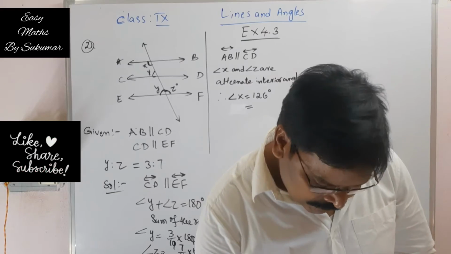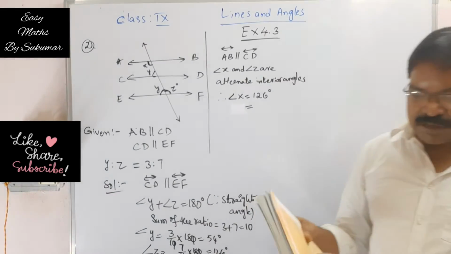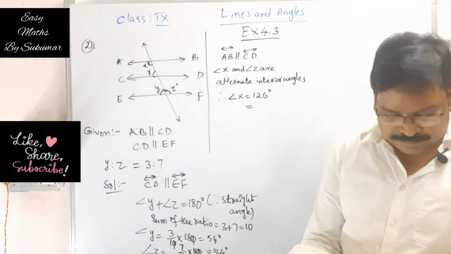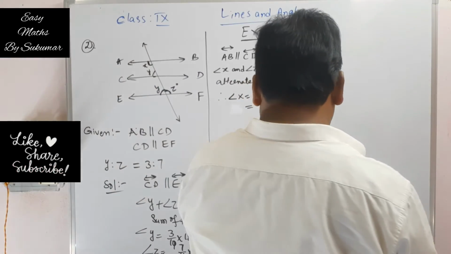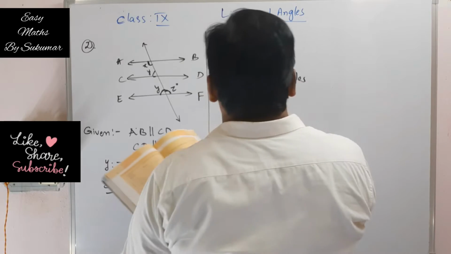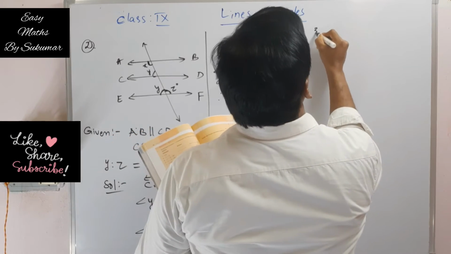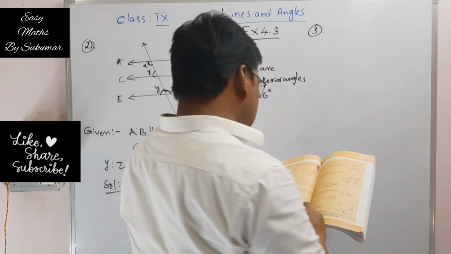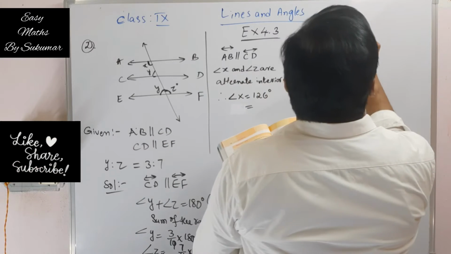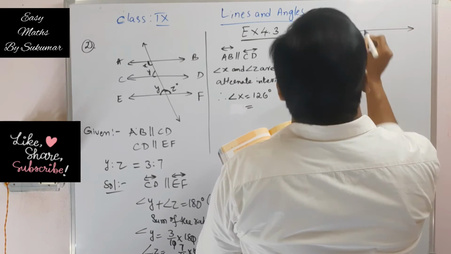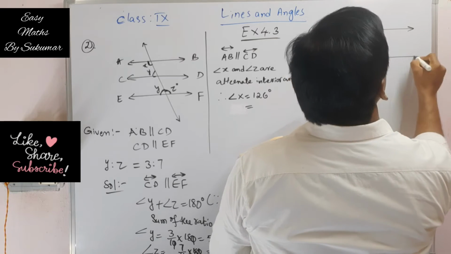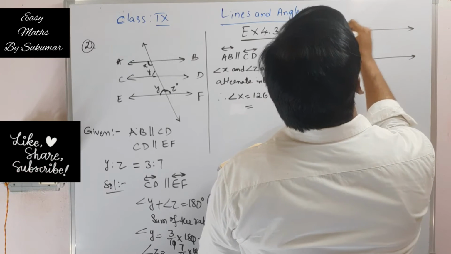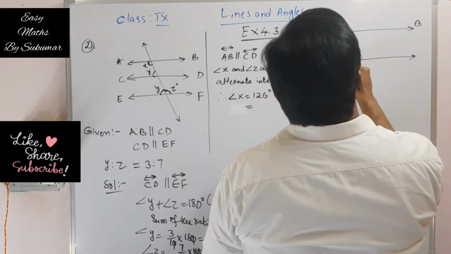Okay. Now coming to the third sum, my dear students, in this set. Here I will write third sum. In the adjacent figure, AB is parallel to CD. This AB is parallel to CD.